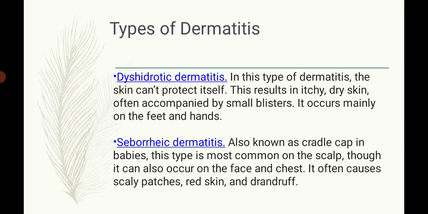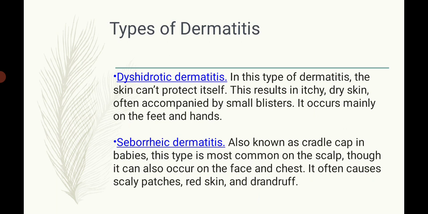The third type of dermatitis is dyshidrotic dermatitis. In this type of dermatitis, the skin can't protect itself. This results in itchy and dry skin, often accompanied by small blisters. It occurs mainly on the feet and hands of our body.